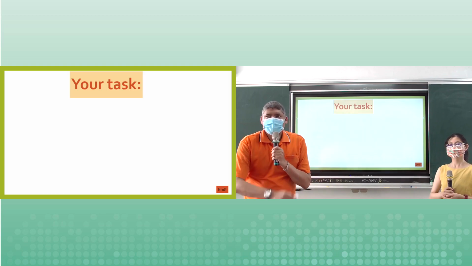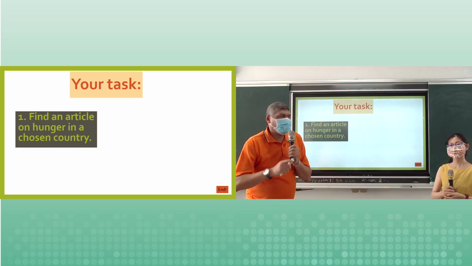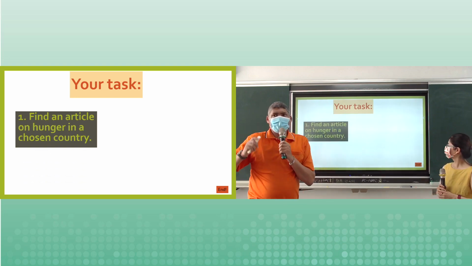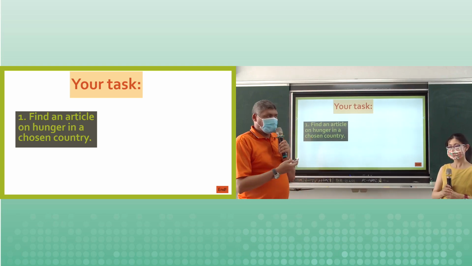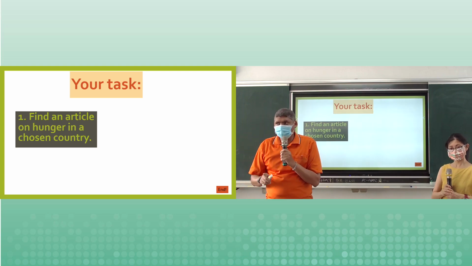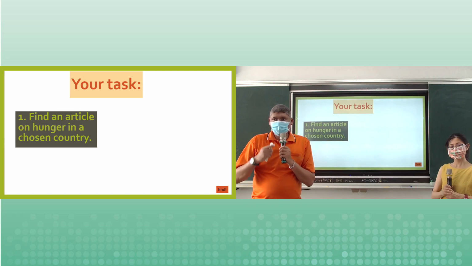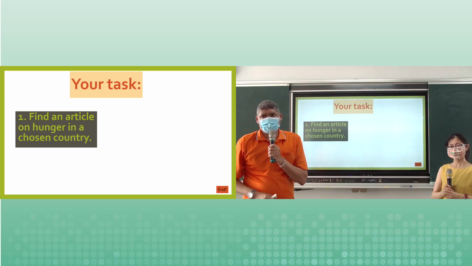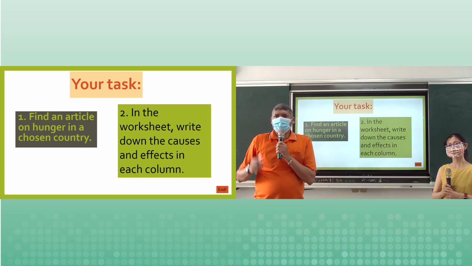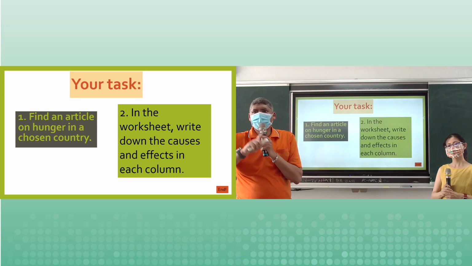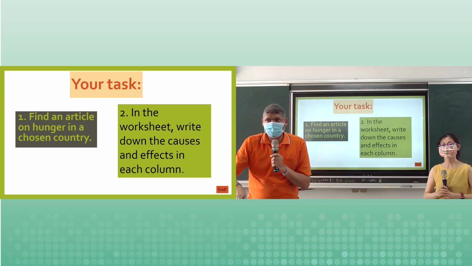Okay, thank you. Great. So your task today is, please go ahead and find an article on hunger in a chosen country. So Debbie has given you guys 12 countries, 12 of the poorest countries in the world. We are asking you to just find one article, okay? And then in the worksheet, write down all the causes and all the effects in each column, just like we did in class today.